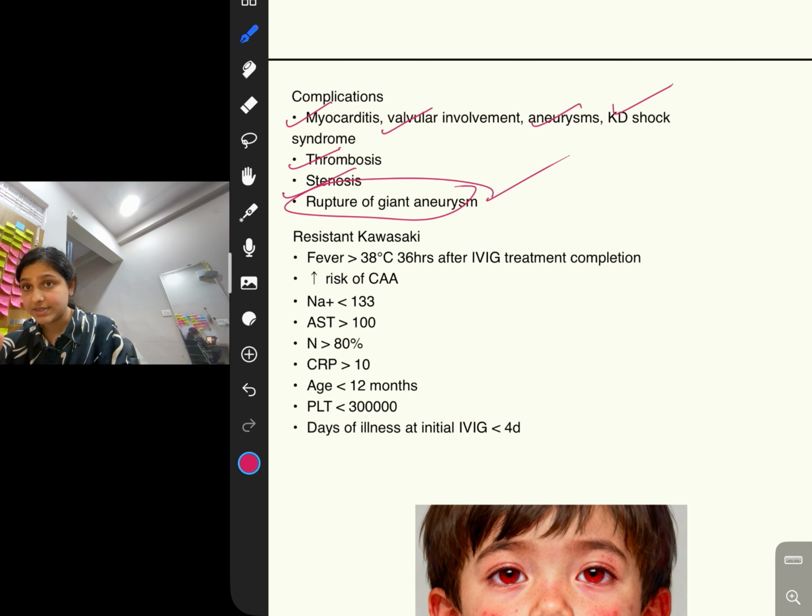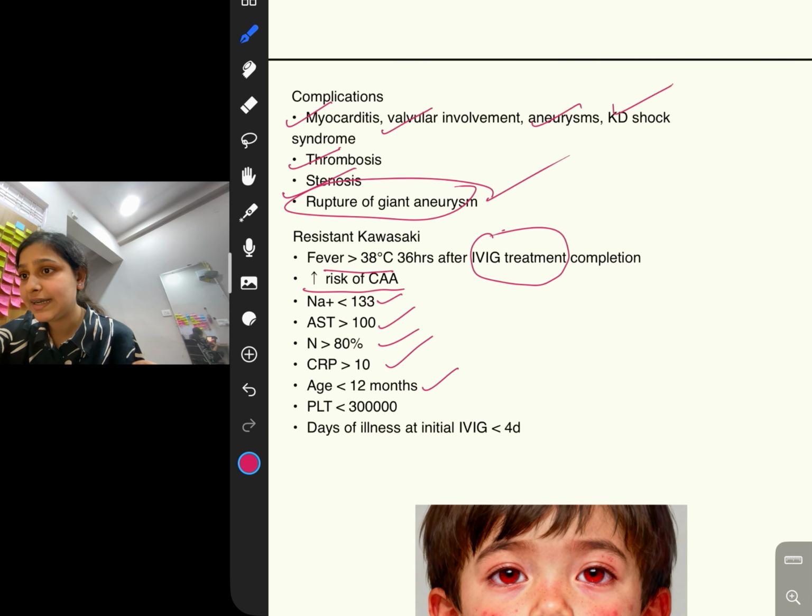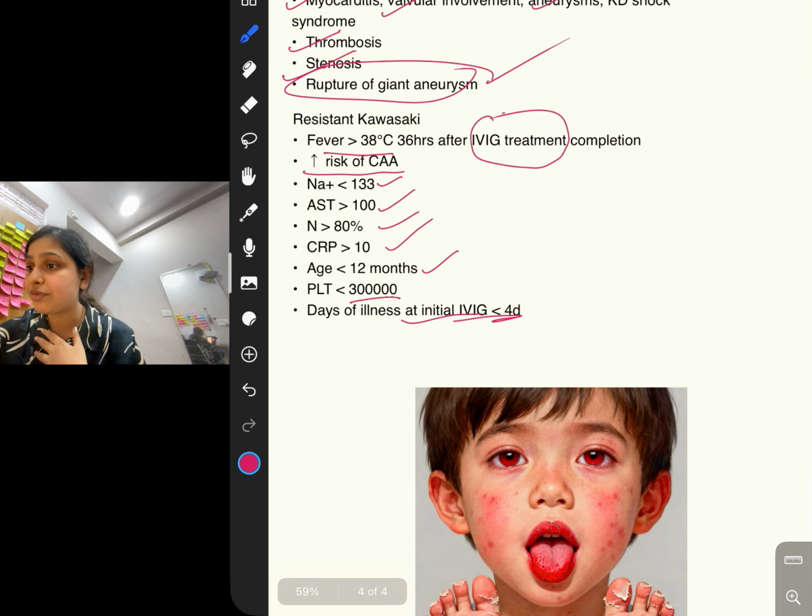The next is resistant Kawasaki. What is resistant Kawasaki? Even after IVIG treatment completion, even 36 hours later, if fever persists at more than 38 degrees Celsius, that is resistant. It will have more chances of aneurysm. Sodium will be less than 133, liver enzyme AST more than 100, neutrophils more than 80%, CRP more than 10, more common in age group less than 12 months, and platelets less than 3 lakh. And day of illness at initial IVIG less than 4 days. That is resistant Kawasaki, not responding.